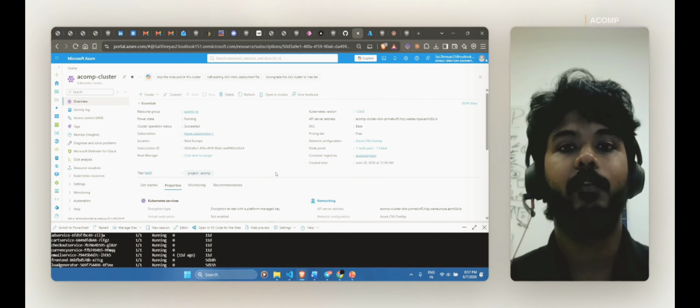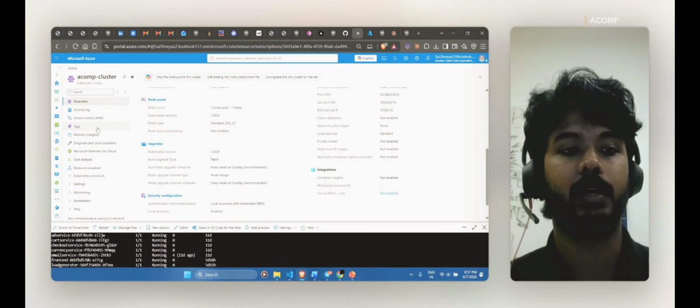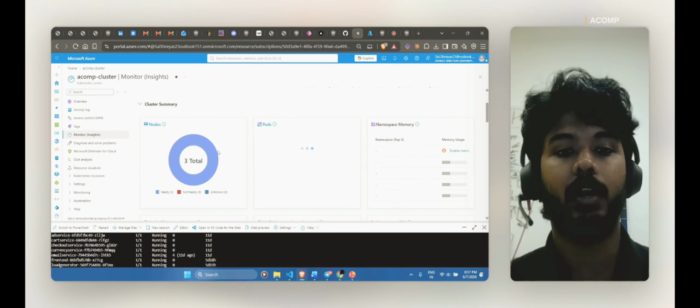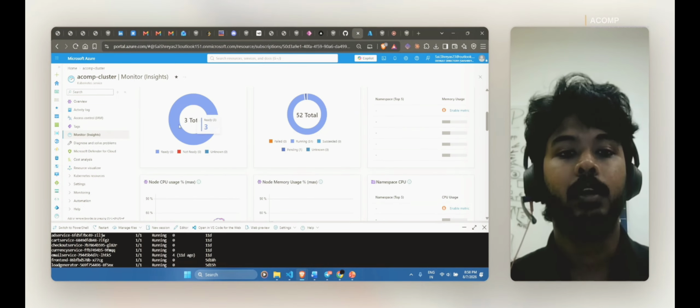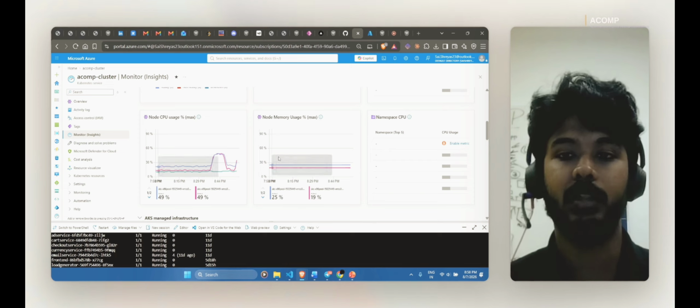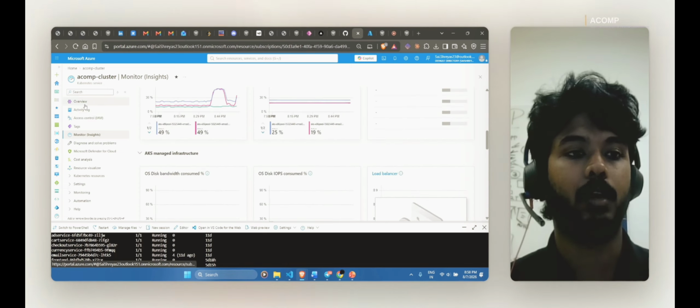This is the Azure portal where ACOMP was implemented, and I have created a cluster under Kubernetes Service, AKS, for ACOMP, assigning certain nodes and configurations that were needed. It also has Azure Monitor, where you can see insights of the ACOMP nodes that were created, with a total of 3 nodes I'm using, how many times it fails, and the usage metrics, which we are not using as a metric for ACOMP.